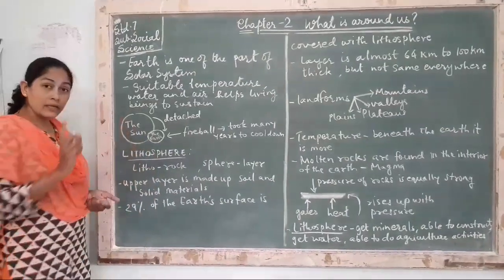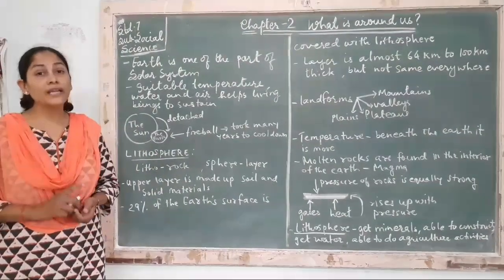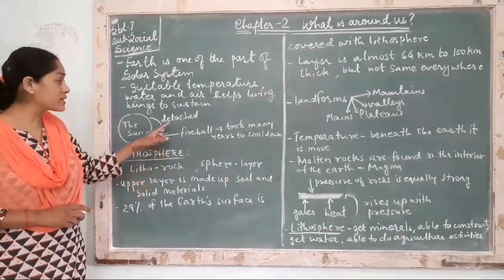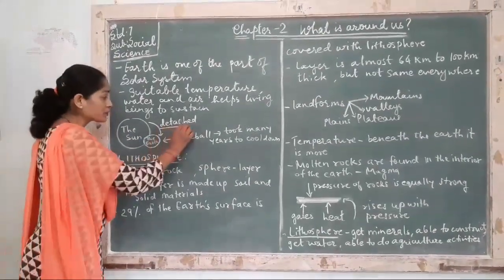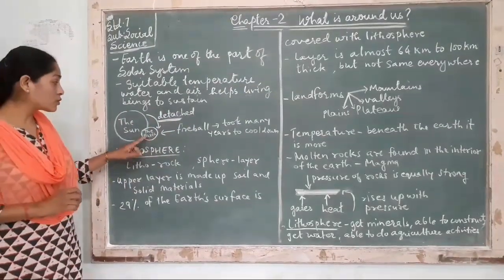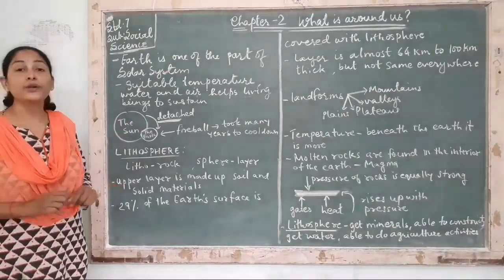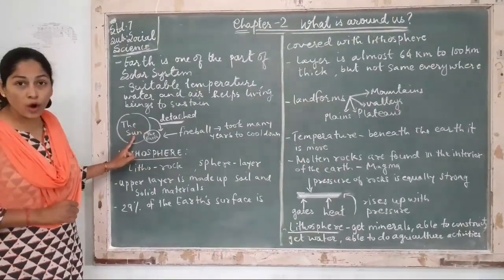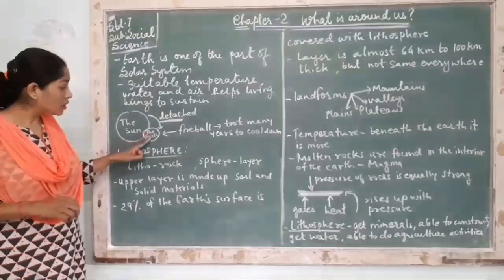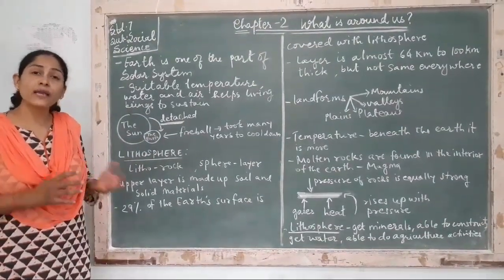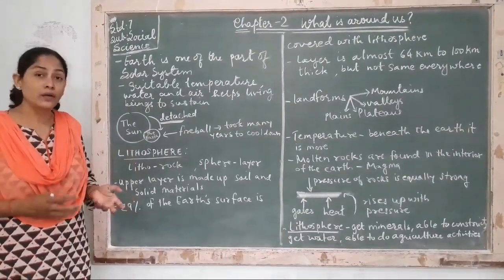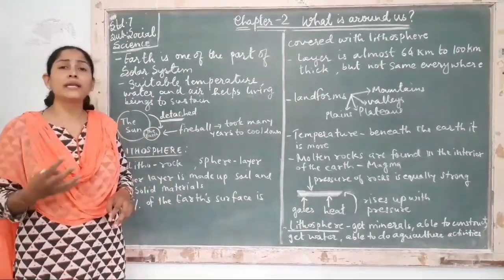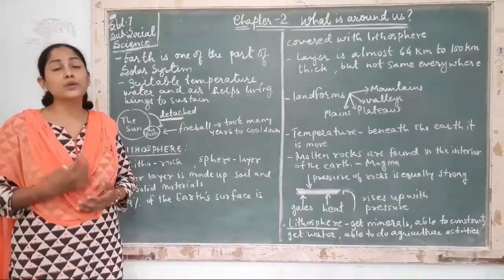Now, million years back, it is believed that the Earth got detached from the Sun. What is detached? Detached means to separate. The Earth separated from the Sun due to collision. We know the Sun is very hot, like a fireball. The Earth was also like a fireball, same as the Sun, because it was its part. Later on it took many years to cool down.